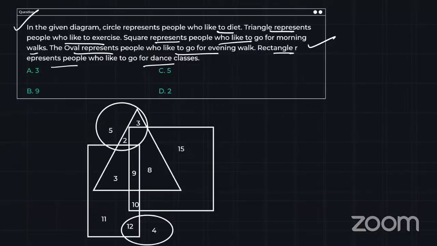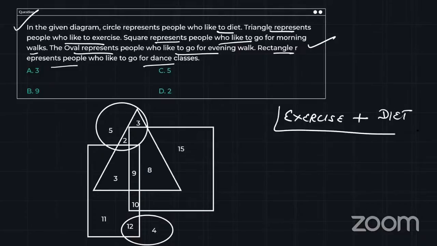Okay, there is one bad, my bad, guys. There is one part of the question which is missing, because we have given the data, but what is the question they are asking? They are asking how many people are those who do exercise plus who do exercise and who like to diet also.